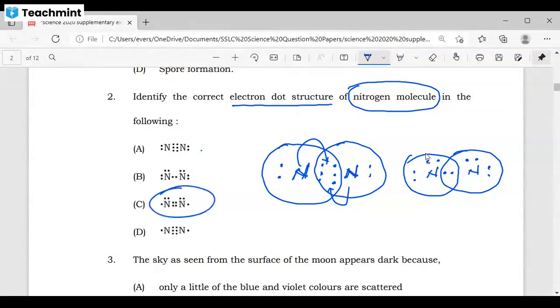If you see this, 1 2 3 4 5 6 7, 1 2 3 4 5 6 7. Even this side 7, even this side 7. Understood? Are you getting? Yes, sir. Here each nitrogen molecule is sharing how many electrons? Here each is sharing 7 electrons, and here 6 plus 1, even here also 7